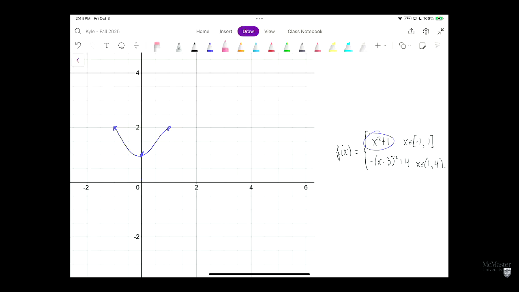Next, we know that our parabola on this piece has a vertex at the line x equal to 3. Its y value is going to be 4 because at x equal to 3 our squared term goes away. And when we're approaching x equal to 1 from the right-hand side, we already said that the limit is going to be 0.